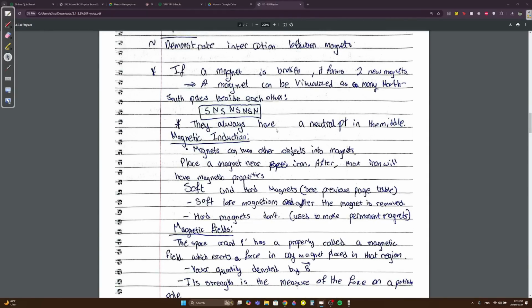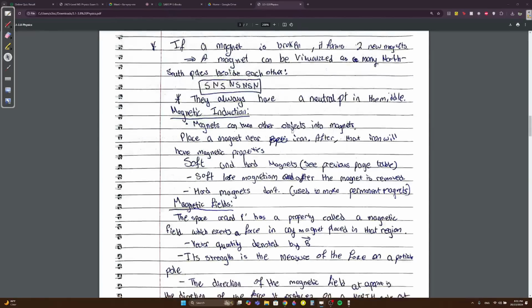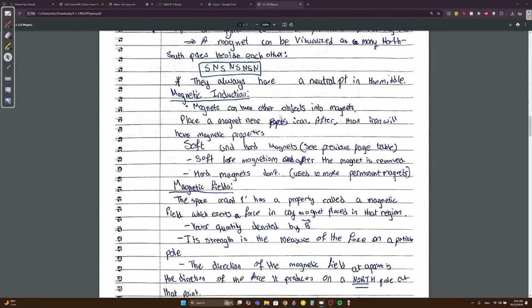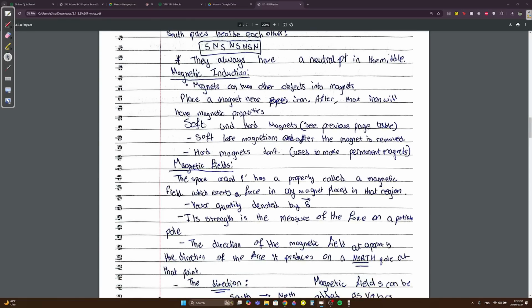Magnets always have a neutral point in the middle. This is extremely important. Magnetic induction: you should know that magnets can turn other objects into magnets. If you place a magnet near iron, after that, the iron will have magnetic properties. This is where soft and hard magnets come into play. Soft magnets lose their magnetism after the magnet is removed. Hard magnets don't lose it, so they are used to make permanent magnets.